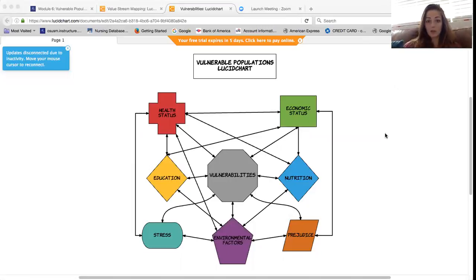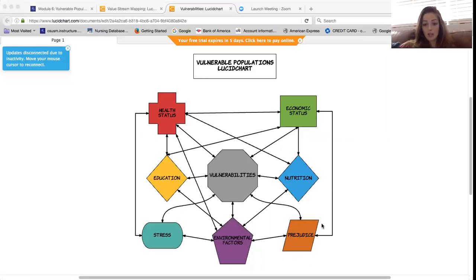Another one would be nutrition down below. Nutrition affects a lot of other aspects as well, like health status, because if obviously they can't have proper nutrition, they can suffer from a lot of health disparities. Also, it affects environmental factors, because they don't have access to the proper foods. And like we said, it's impacted by the economic status.